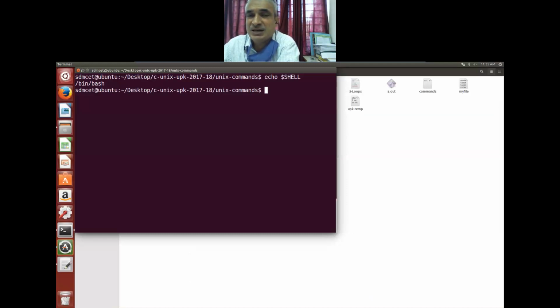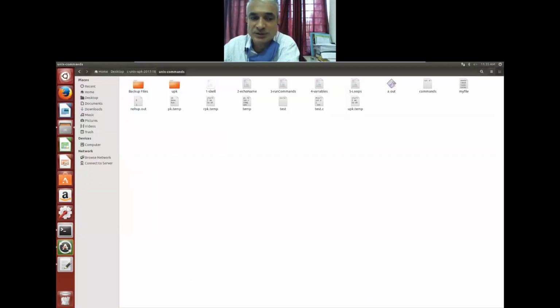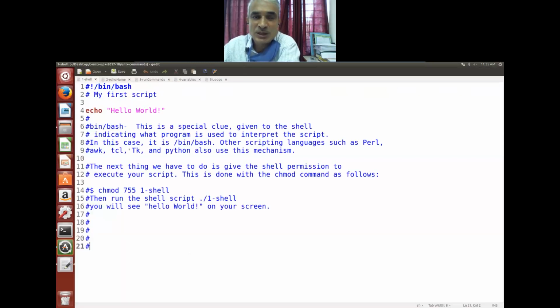Now here is the program that I have stored, and you can see the first one. If you want to write a shell script in a file and execute that file, it should begin with this particular statement by default. It tells the shell how to interpret this.